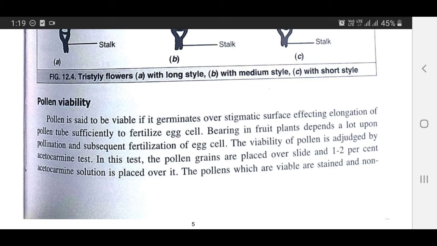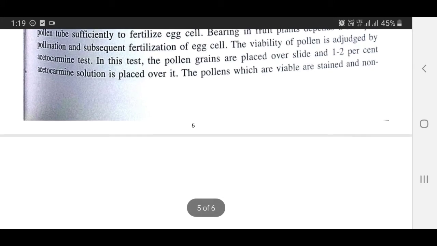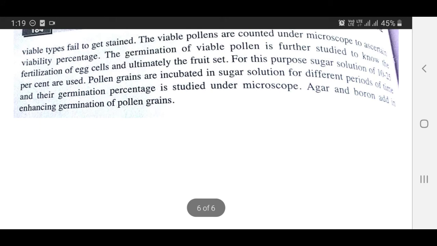the acetocarmine test. In this test, the pollen grains are placed over a slide and 1.2% acetocarmine solution is placed over it. The pollen which are viable are stained, and non-viable types fail to get stained.